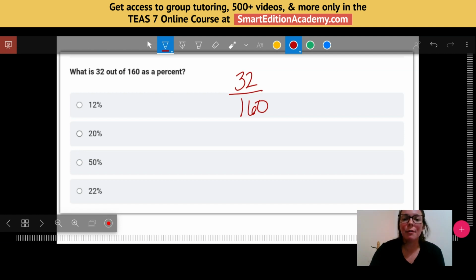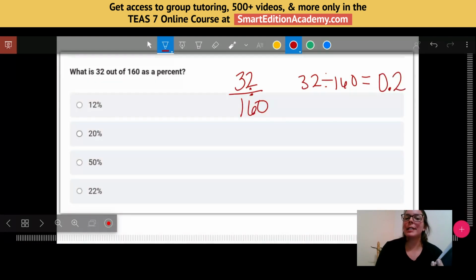So when we have a fraction, that fraction bar essentially is just division. So this is the same thing as just doing 32 divided by 160. Go ahead and plug that in your calculator, and you will get 0.2. So 0.2 is my decimal version. Now I want to figure out, well, what is that as a percent? Well, percent means out of 100. You might notice that CENT at the end, cent, 100 cents in a dollar, or 100 years in a century. What we have to do here is just multiply by 100 to get 20%.